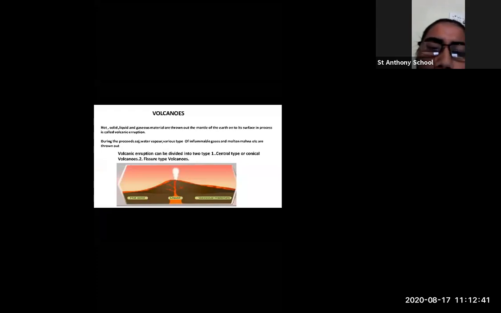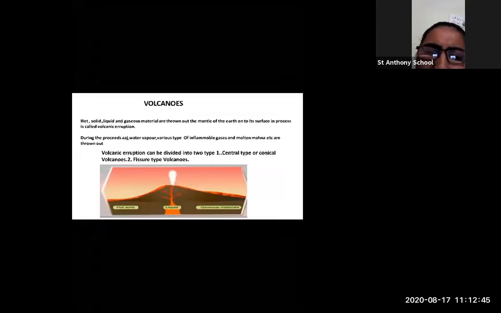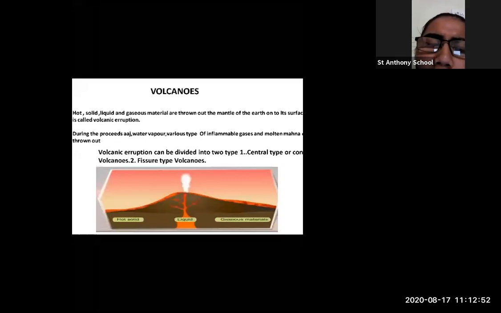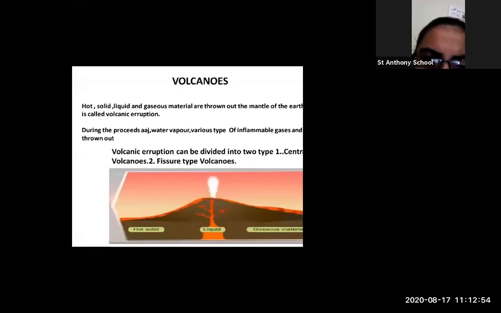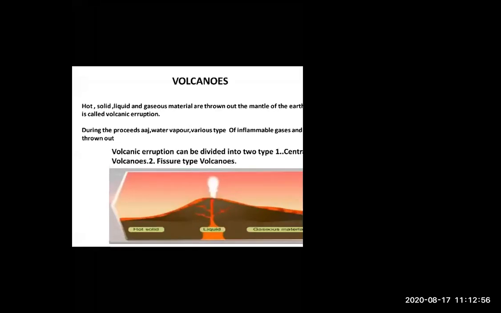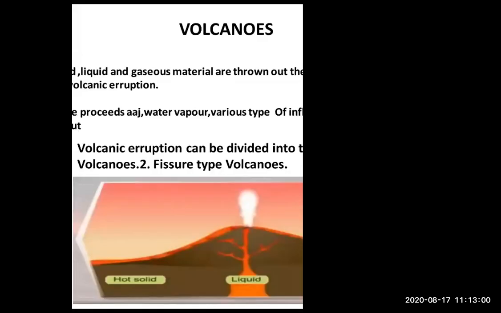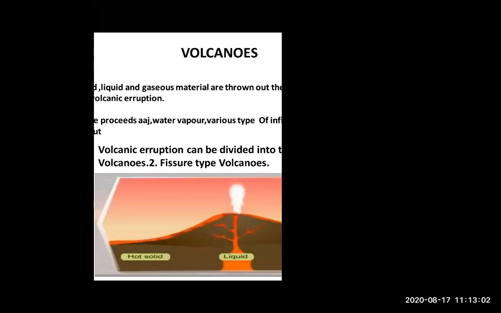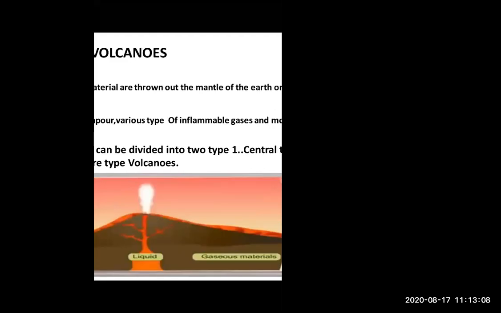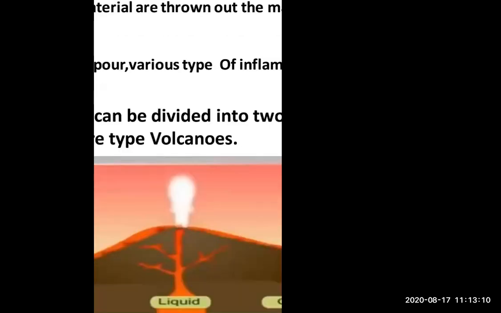I hope till here you understand the part on earthquakes. Okay. So now we have moved forward to the volcano part. What is meant by volcano? If hot solid, liquid and gaseous materials are thrown out from the mantle, just look at this figure, students.